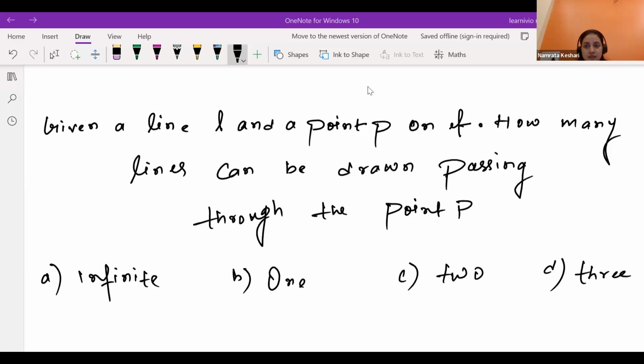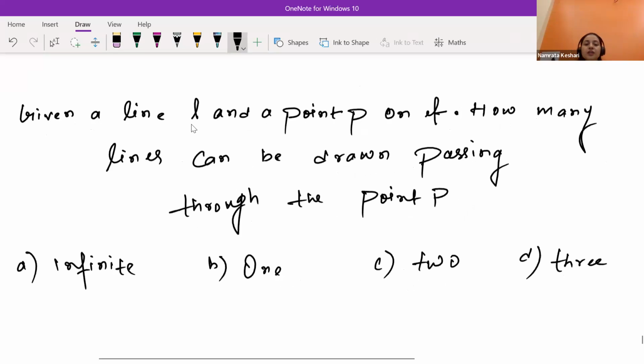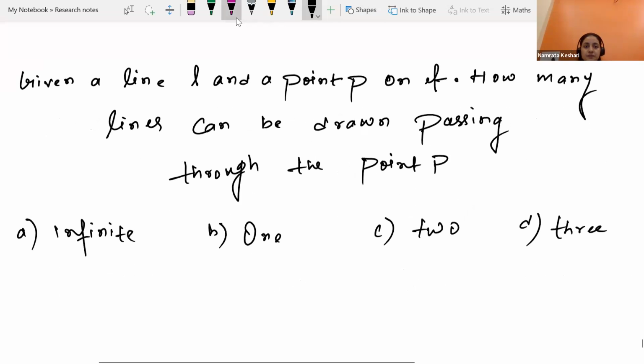Okay, let's discuss it. What does the statement say? Given a line L, and a point P on it, how many lines can be drawn passing through P?